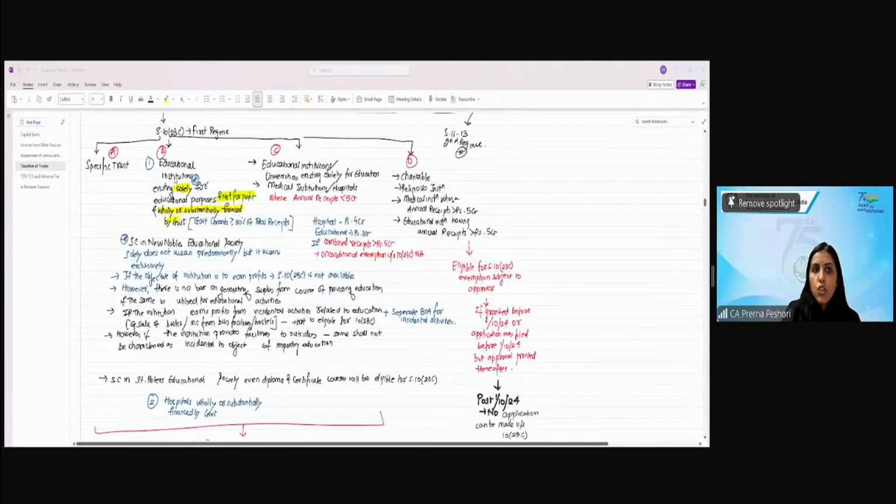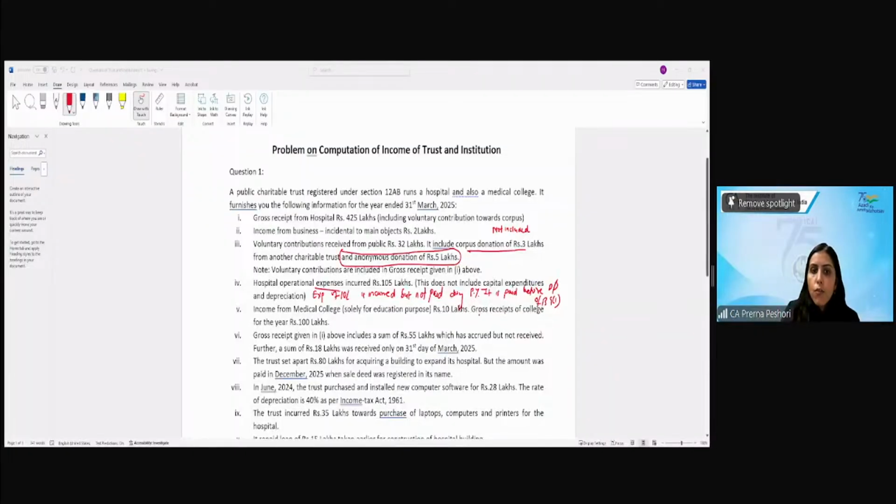Educational institution which is existing solely for education, or medical institution or hospital where the annual receipts are less than 5 crore, and this should be the combined receipt, right? Now in our example, whether the combined receipts are less than 5 crore, the gross receipts of college are 100 lakh. Gross receipts of the hospital is 425 lakh. So whether the combined is less than 5 crore? No, right? So this will be taxable.